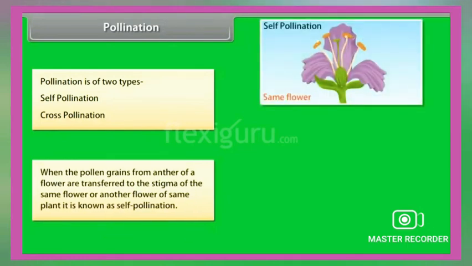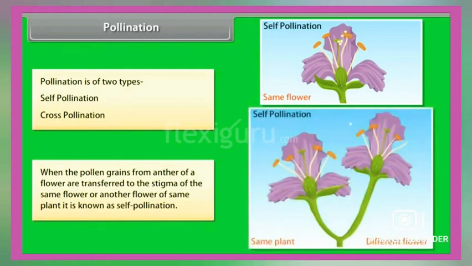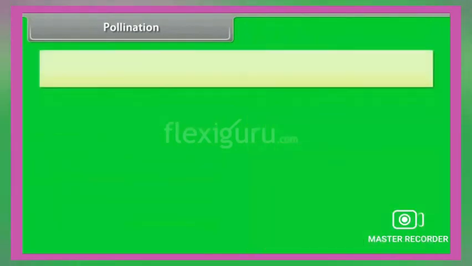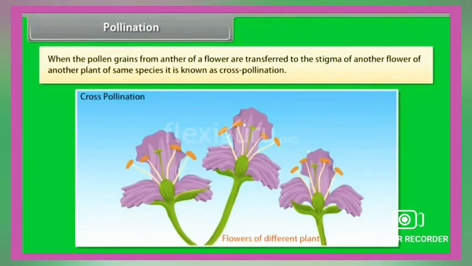When the pollen grains from the anther of a flower are transferred to the stigma of the same flower or another flower of the same plant, it is known as self-pollination. When the pollen grains from the anther of a flower are transferred to the stigma of another flower of another plant of the same species, it is known as cross-pollination.